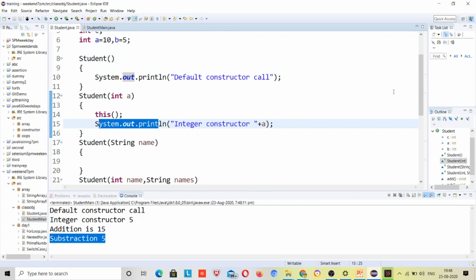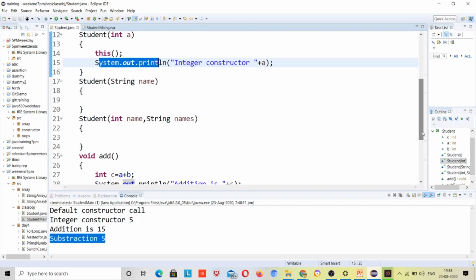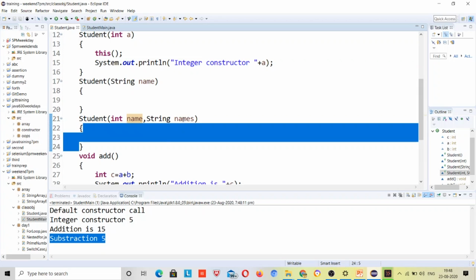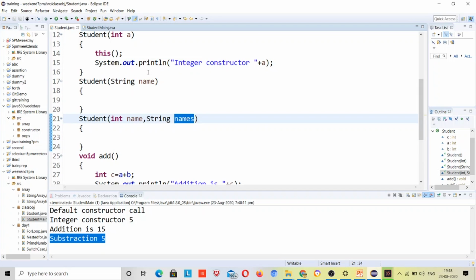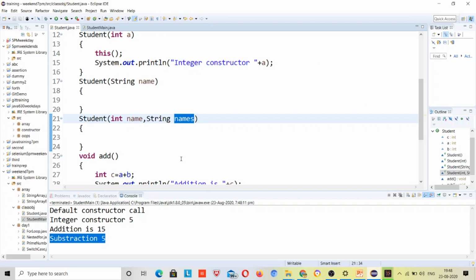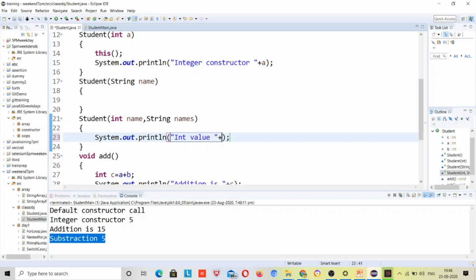What if I give some here? What constructors have I defined, let me see. The first is the name and the second one is a string, right? So let me give one integer and one string parameter, and here I will give the integer value plus name.